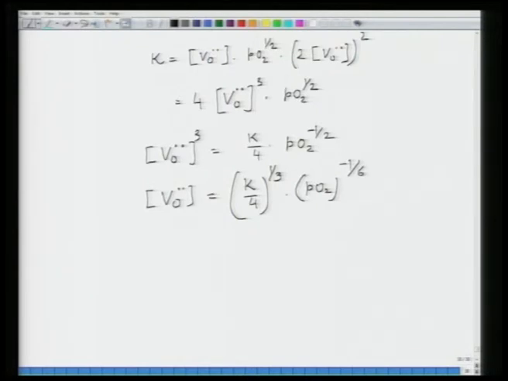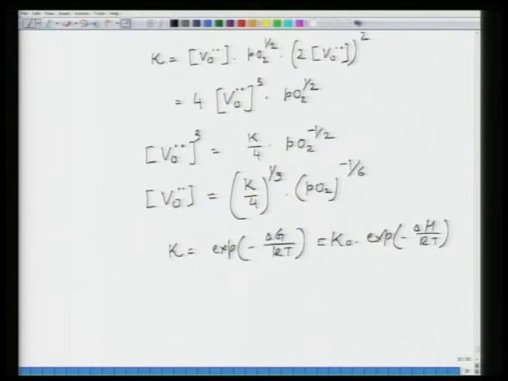So, assuming that K is again equal to exponential of minus delta G by kT, it is nothing but K naught into exponential of minus delta H by kT. This delta H can be determined experimentally.